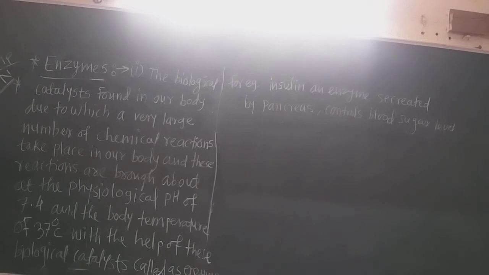You know that endocrine glands are there in our body, as well as exocrine glands. But the endocrine glands secrete the hormones, and the exocrine glands secrete the enzymes. Now that is the only difference. Endocrine glands mean ductless glands, and exocrine glands mean they have ducts. You know the bile juice which is secreted by the liver. The liver is an exocrine gland.